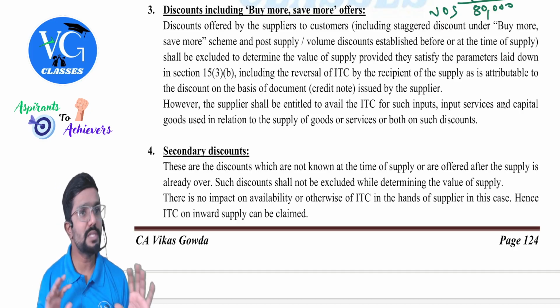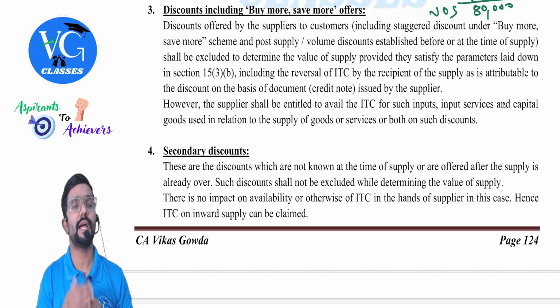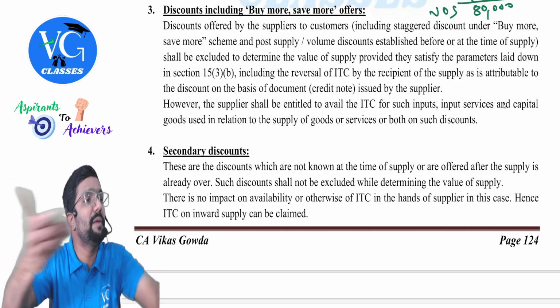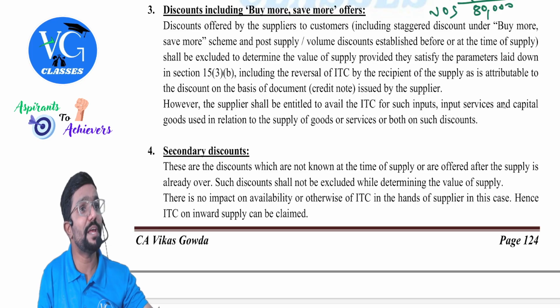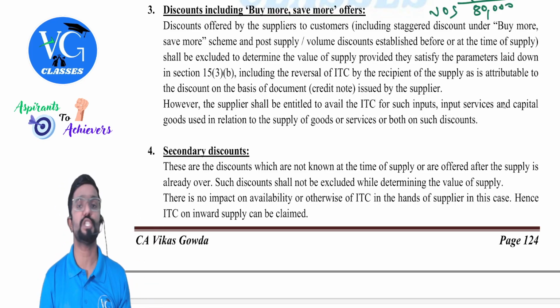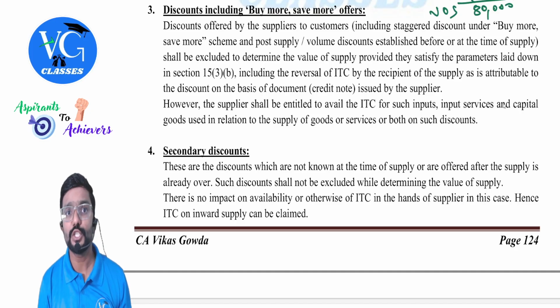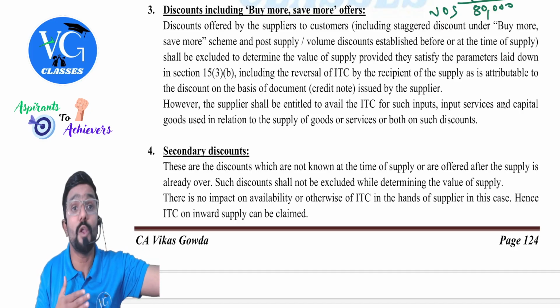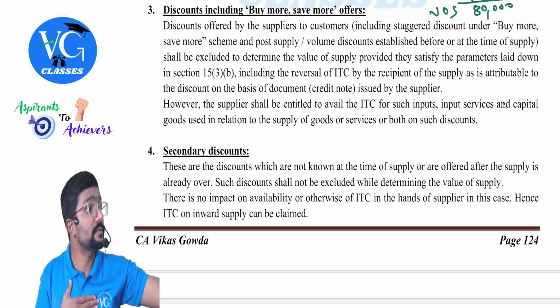No, sir, I have not yet claimed the credit, sir. I was just having it in my credit ledger. I was thinking to claim it maybe next month. How much can you claim now? 18,000 minus 3,600. Understood, guys? Now, whose credit is getting affected? Yours, not mine.